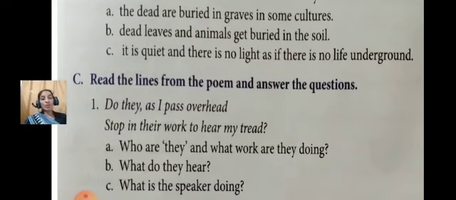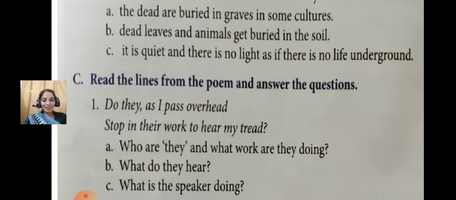Okay. C is, read the lines from the poem and answer the questions. Number 1, do they, as I pass overhead, stop in their work to hear my tread. So they hear the poet's tread. Who are they and what work are they doing?